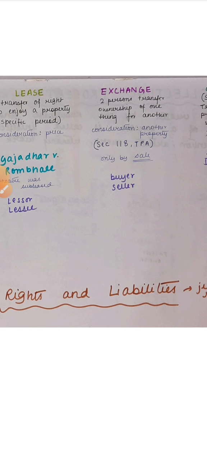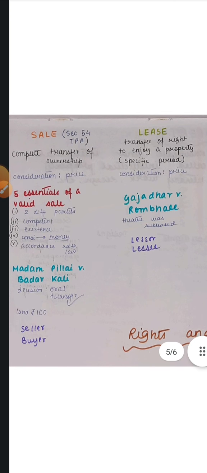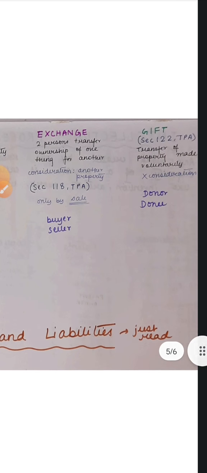If you cannot remember these sections, like section 118 in case of exchange or section 54 in case of sale, don't worry much. These things are generally not asked specifically. And as far as I know, you won't be giving an MCQ test this year in midterm, so you can skip these section parts. But if you can remember, it's better to do it, because you can write answers then.